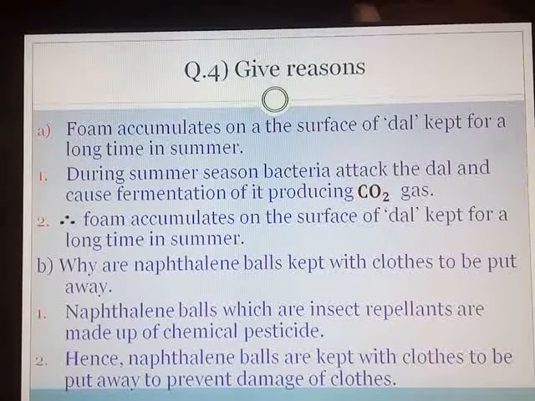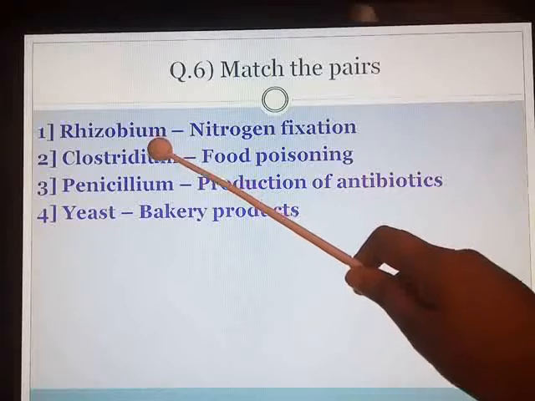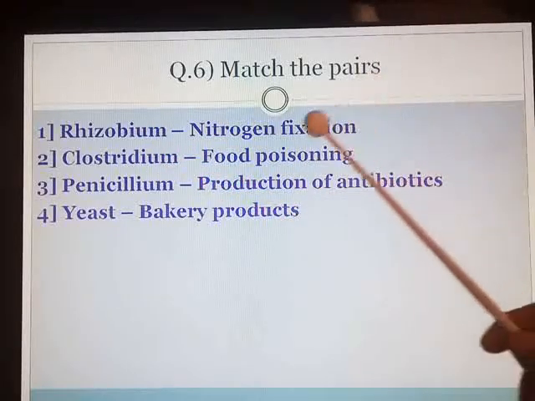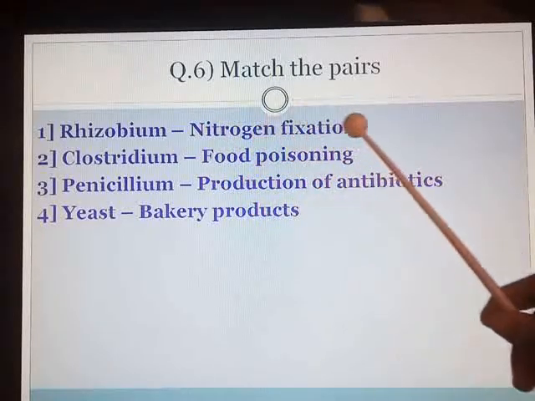We move on to question number 6. Match the pairs, that is match the columns, A group and B group. The first one is rhizobium. Options are given on the right hand side. Answer is nitrogen fixation. You all know that rhizobia are used in the fixation of nitrogen in the root nodules of leguminous plants. So answer for rhizobium is nitrogen fixation.